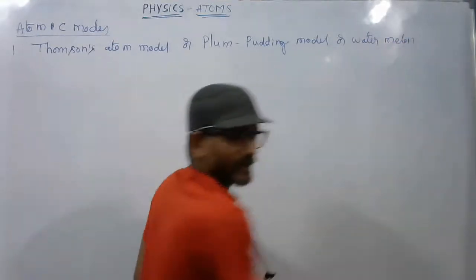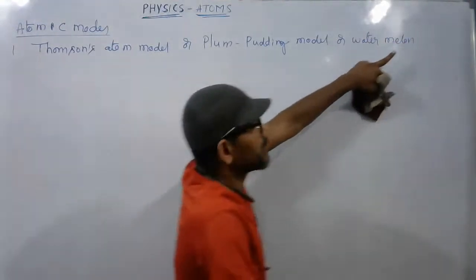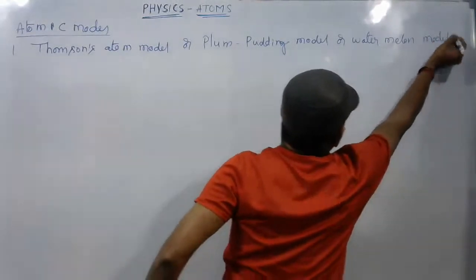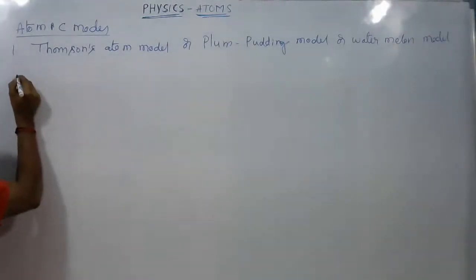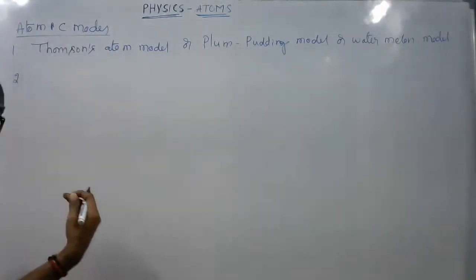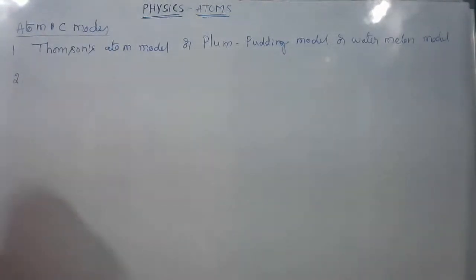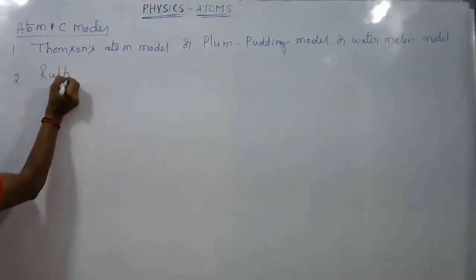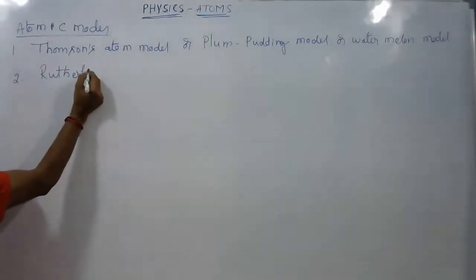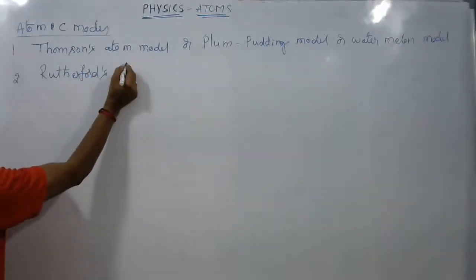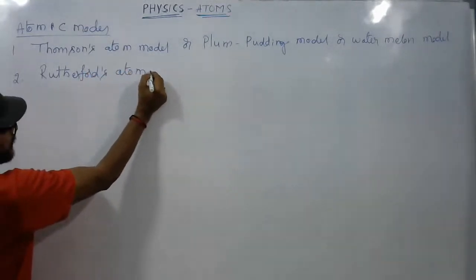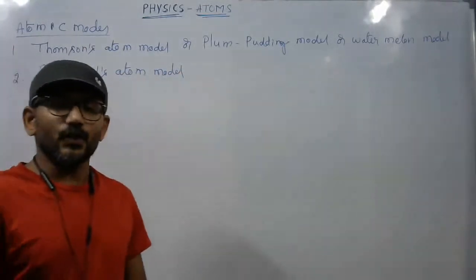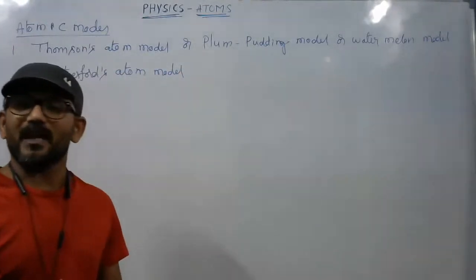I hope this is visible. Yes, watermelon model. And the second one, which was a modification by another scientist, is Rutherford. So we call it Rutherford's atom model, which is also called Rutherford's nuclear atom model or Rutherford's planetary atom model.